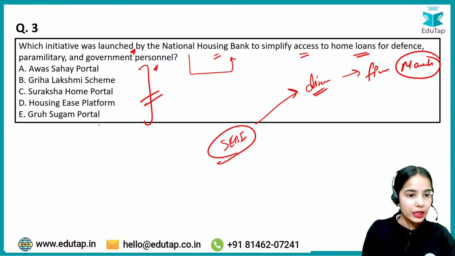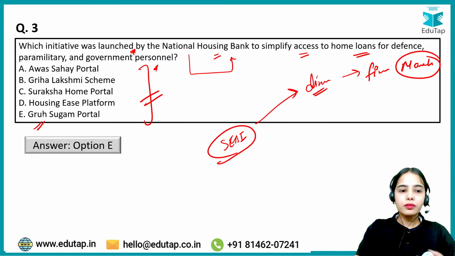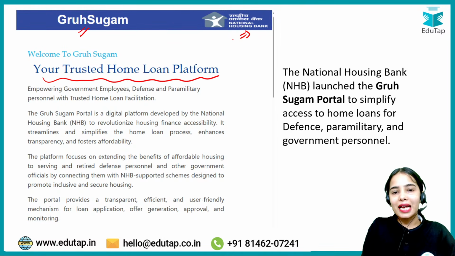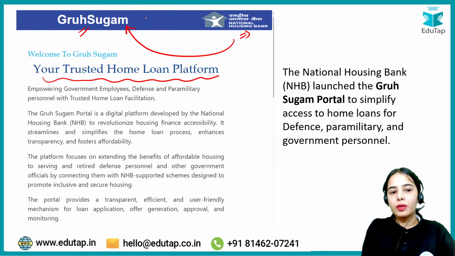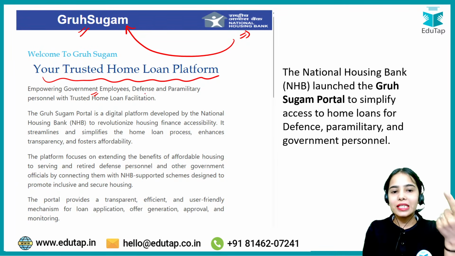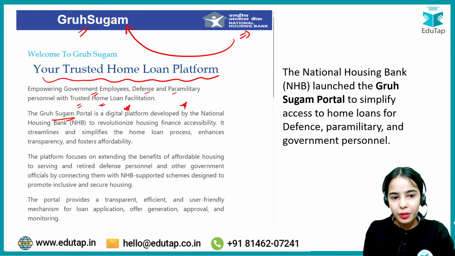Yes, the right answer here is the Grah Sugam portal. Very good. So Grah Sugam, your trusted home loan platform. National Housing Bank has released this initiative, the Grah Sugam portal, empowering government officials or government employees, defense and paramilitary personnel with trusted home loan facilitation. The Grah Sugam portal is a digital platform developed by the National Housing Bank to revolutionize housing finance accessibility.